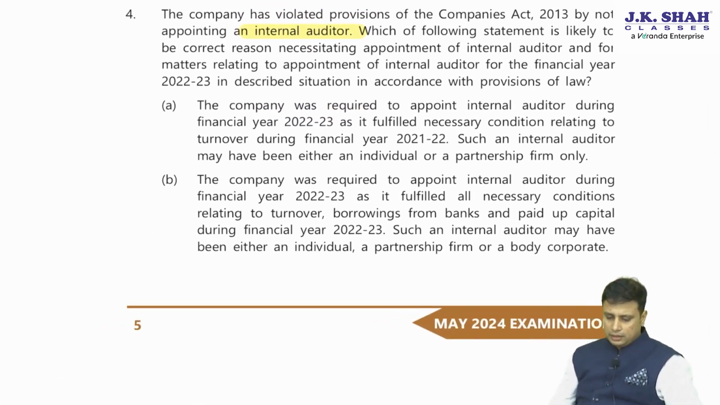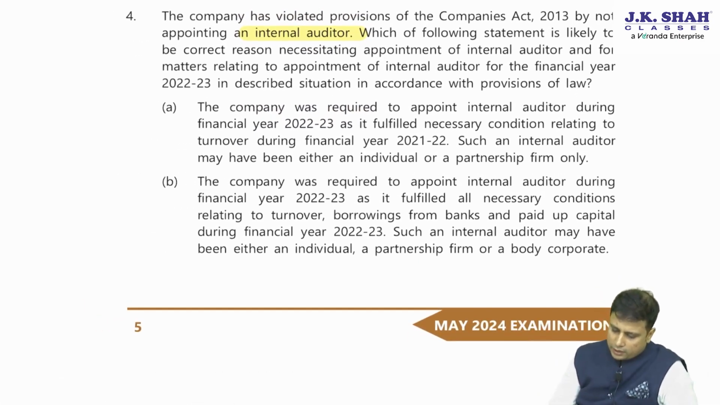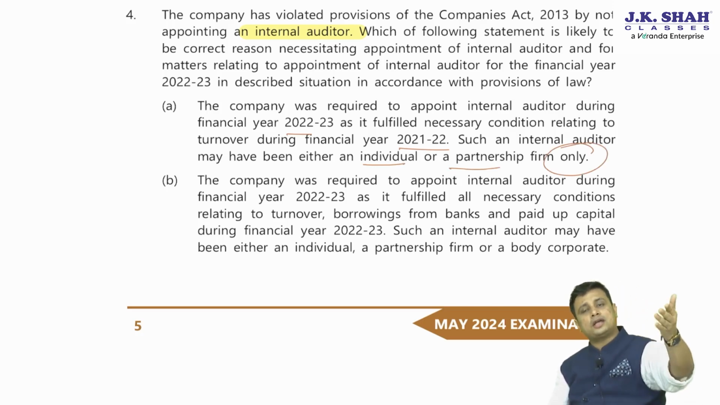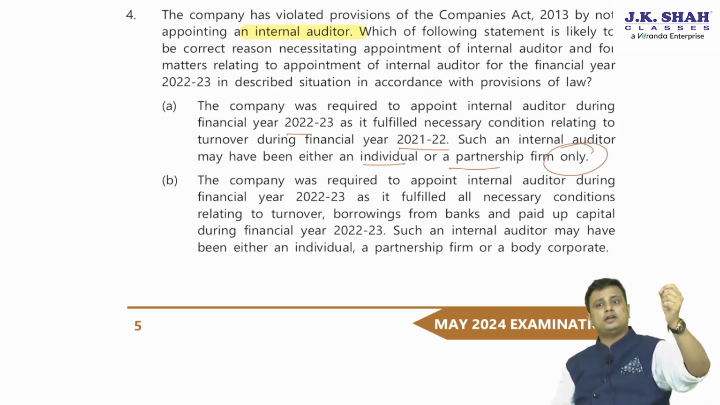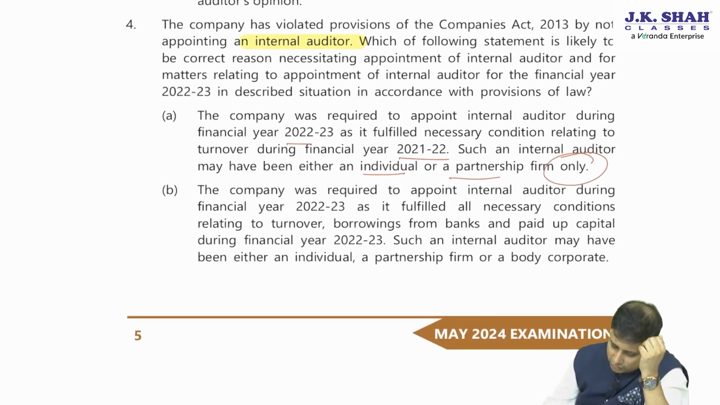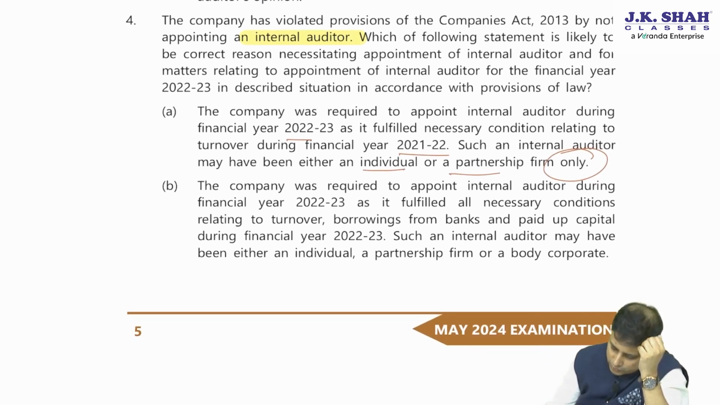The company was required to appoint internal audit during the financial year 22-23. It has fulfilled its condition relating to the turnover for the year 21-22. Correct? Such internal auditor may either be an individual or a partnership firm only. No. In case of an internal audit, it can be a consultancy firm as well. Can an internal auditor be a body corporate? Yes. So here so far they had written everything correct, but however, this particular point is wrong. So this cannot be the answer.